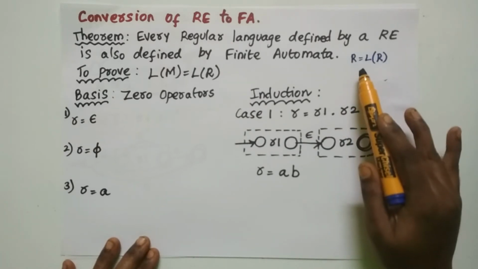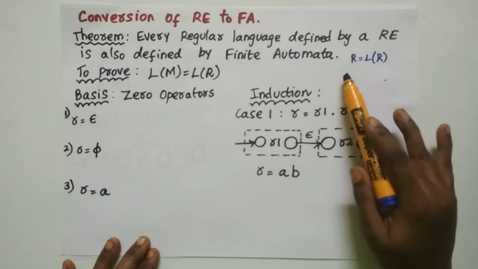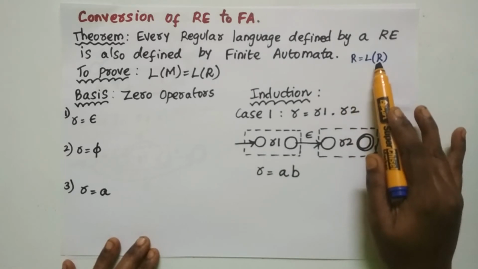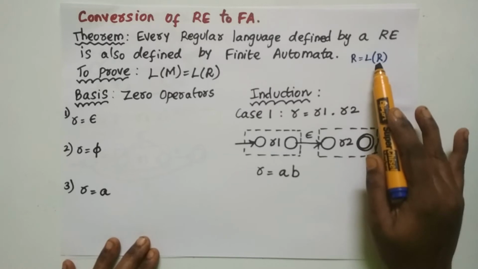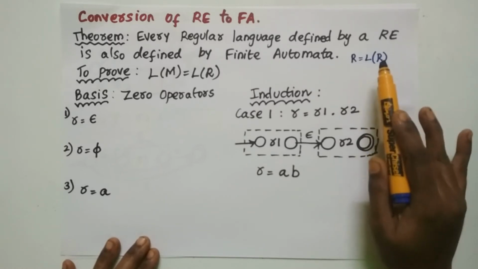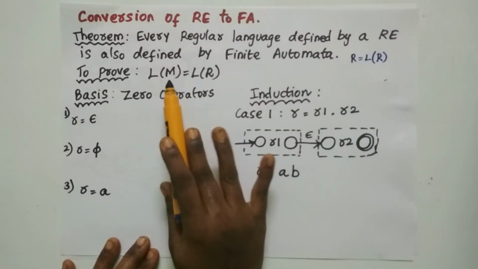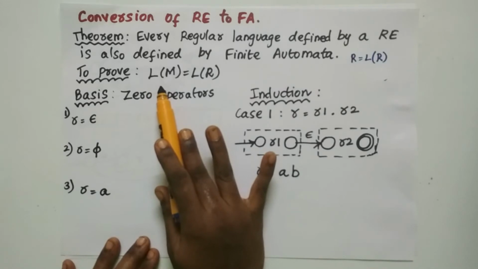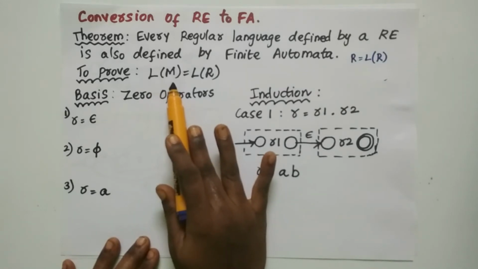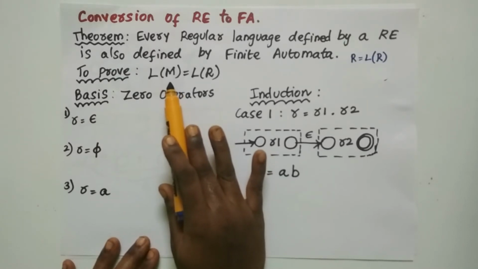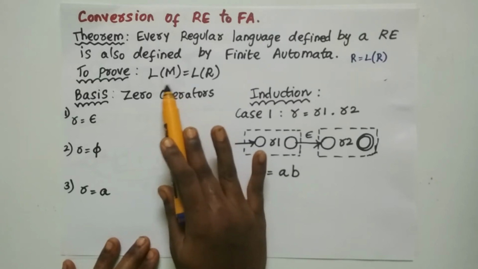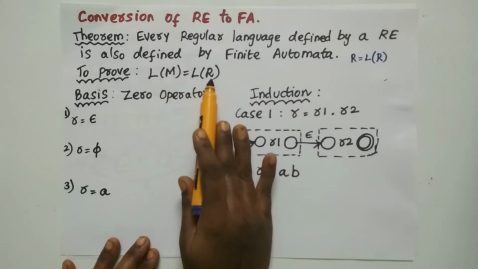So now we are going to prove that if there exists a regular expression, then it has a regular language. And if there exists a regular language, then there exists an automata capital M which has some language. The language of the finite automata is nothing but the set of all strings accepted by the automata, and the set of all strings accepted by the automata will also be accepted by the regular language.